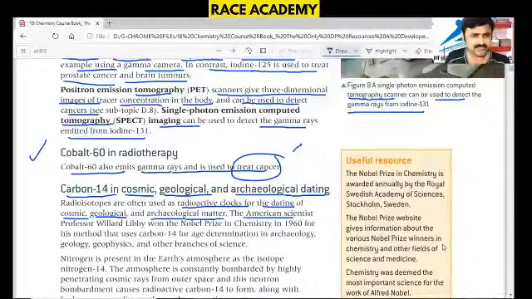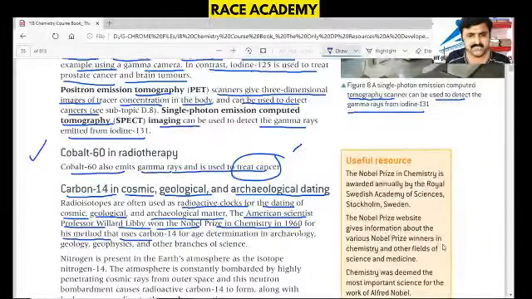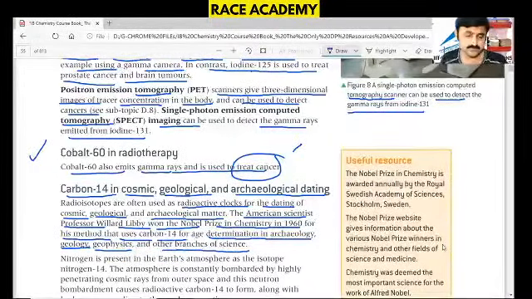American scientist Professor Willard Libby won the Nobel Prize in Chemistry in 1960 for his method that uses carbon 14 for age determination in archaeology, geology, geophysics and other branches of science. So carbon 14 is the most important one.